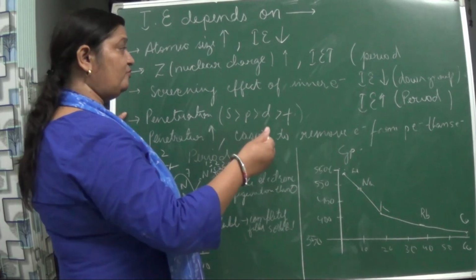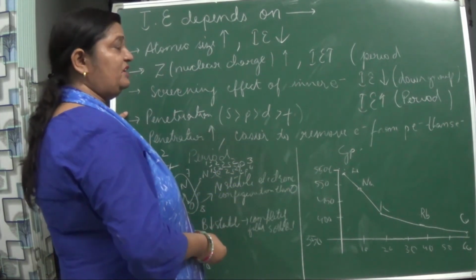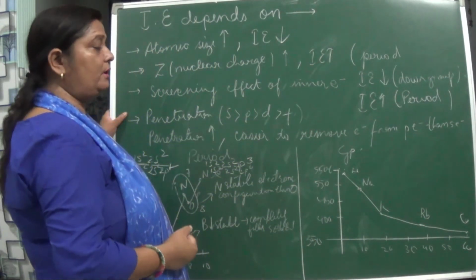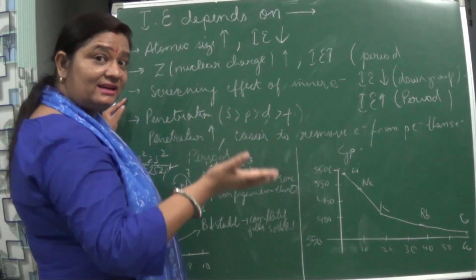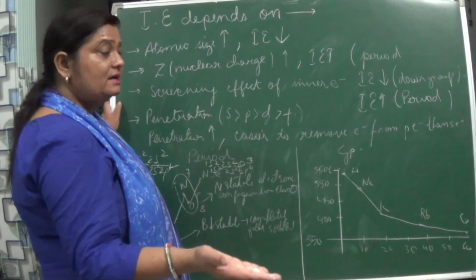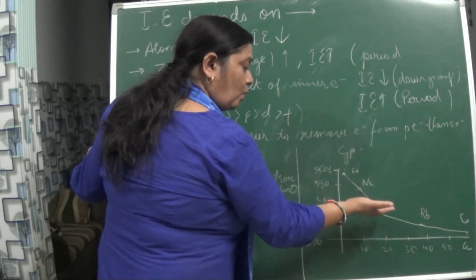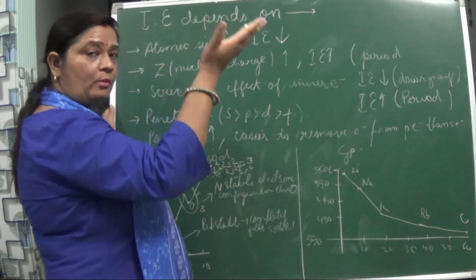The screening effect, you can see over here, is more. Okay, effective nuclear charge, when we go from up to down in the group, what happens? Effective nuclear charge decreases due to the increase in size, and all these result in what? Decreasing of ionization enthalpy in a group when we go from up to down.